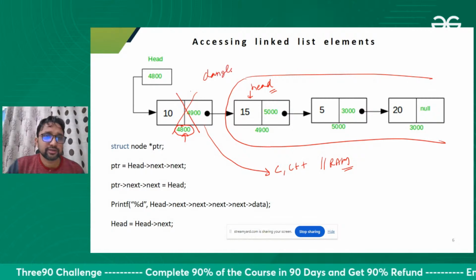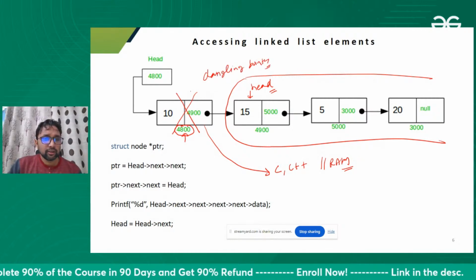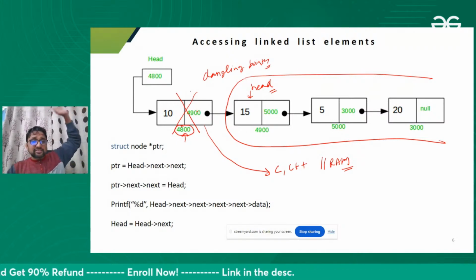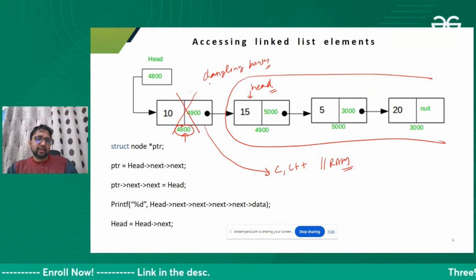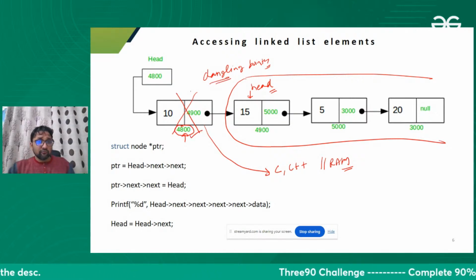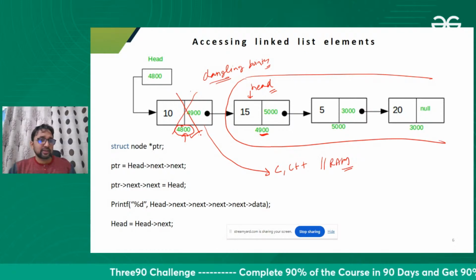What is that known as? Dangling pointer. Like this pointer is dancing and saying, I'm here, somebody listen to me. But we cannot listen. He will keep dancing. We don't know what its address is. We cannot access this element anymore.